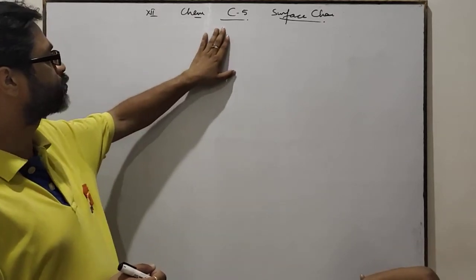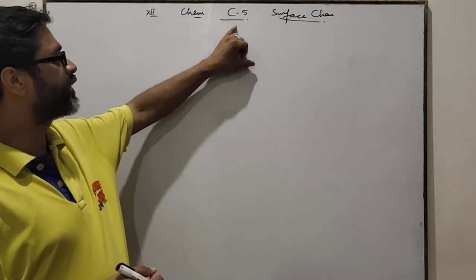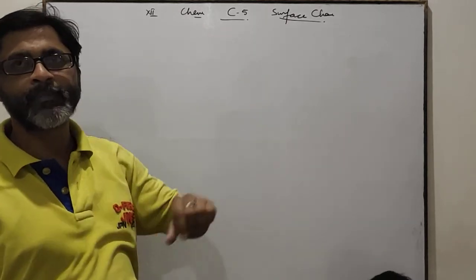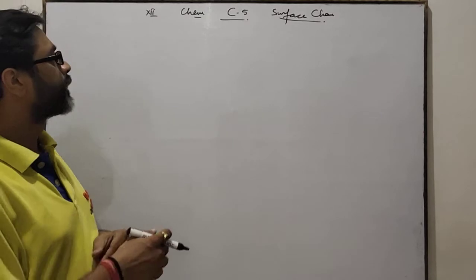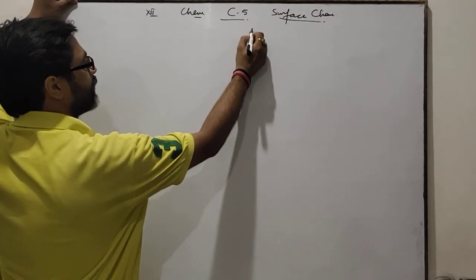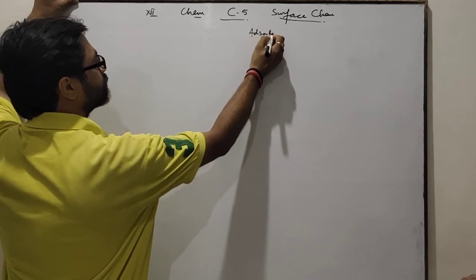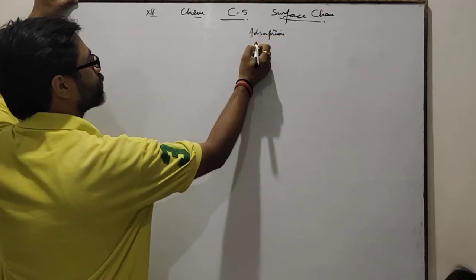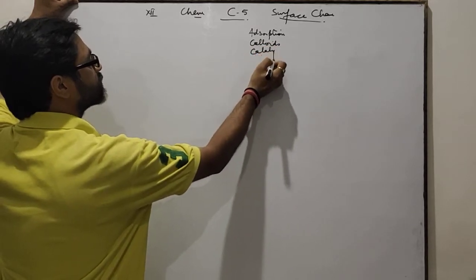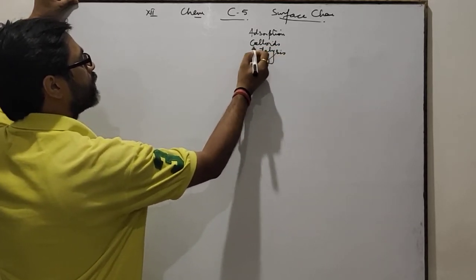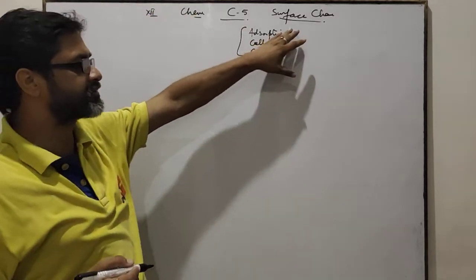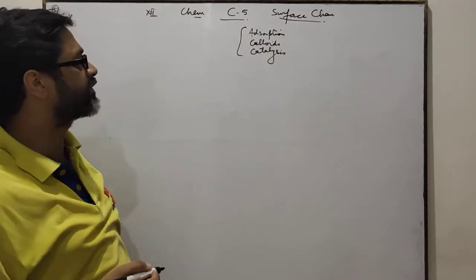Now I am going to teach you chapter 5 of your chemistry. That one is surface chemistry. In this chapter, you have to discuss three main topics: adsorption, colloids and catalysis. These three topics are discussed within this chapter, surface chemistry.